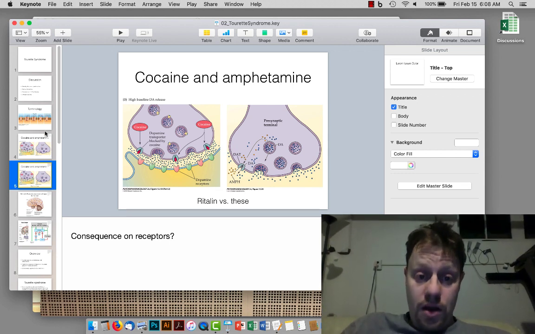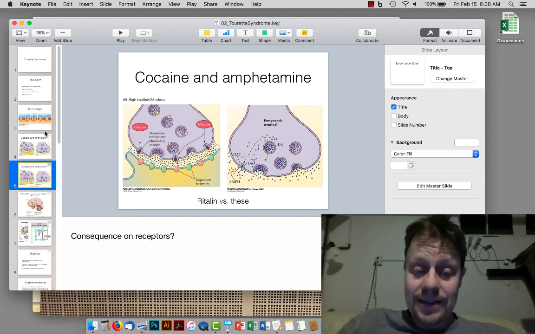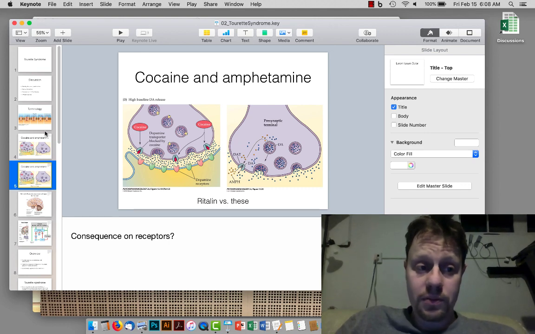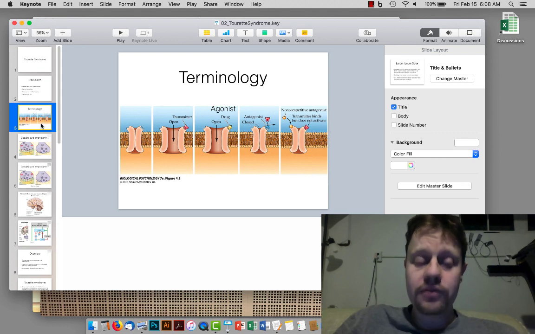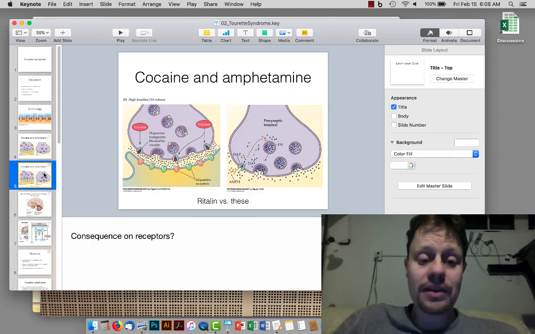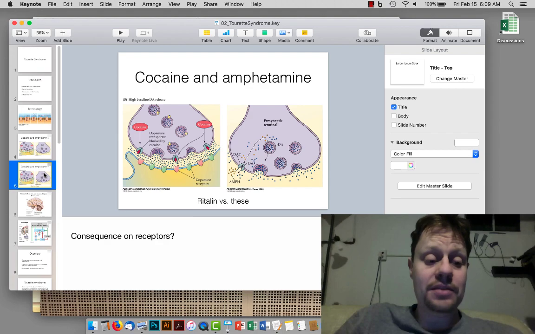These drugs would be considered antagonists to the transporter, but functionally they're more like an agonist for the receptor because we're keeping the natural neurotransmitter around longer, which means that the synapse is more active.